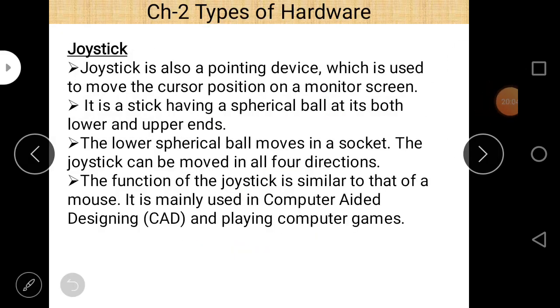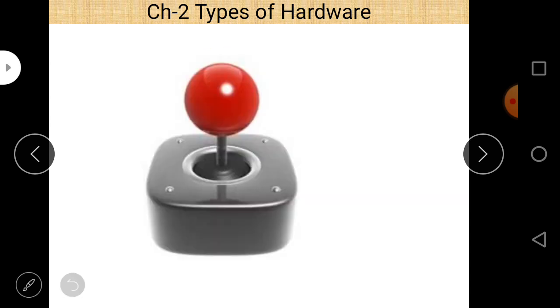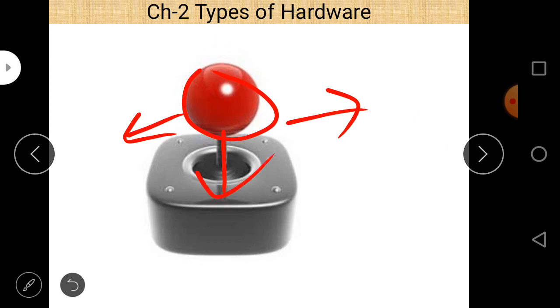Joystick. Joystick is also a pointing device which is used to move the cursor position on the monitor screen. It is a stick with a spherical ball at both its lower and upper end. First of all, let us see the diagram of the joystick. This is a joystick, and this is a ball, and this is a stick. That's why it's called a joystick. And when we move it left, right, up, and down, the cursor position changes accordingly.